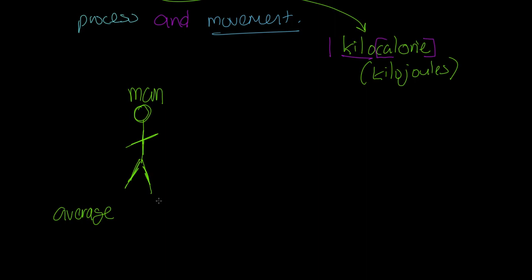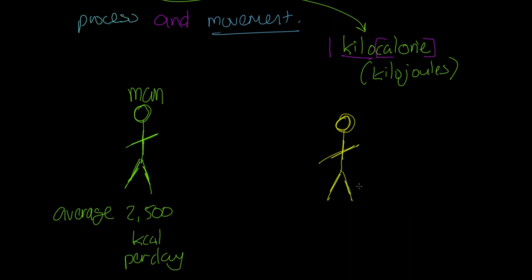I mean, you guys are quite likely to be teenagers, and therefore you're developing into adulthood. But on average, this person is going to require 2,500 kilocalories per day, okay, on average. Now if we look at the same sort of value for a woman, nothing different between my woman and my man, apart from one is green and one is yellow, but on average, I'll just put AV there, on average a female is going to require 2,000 kilocalories per day.